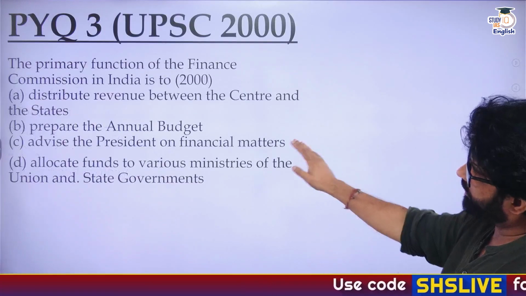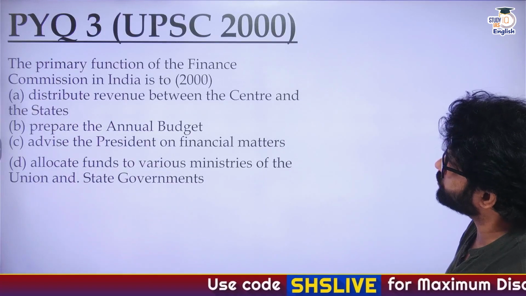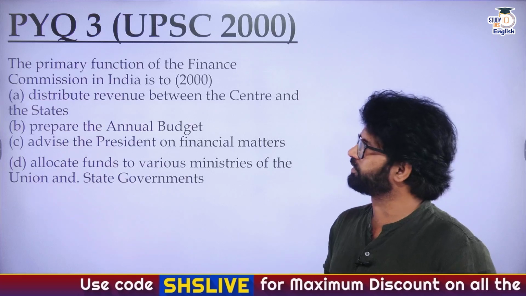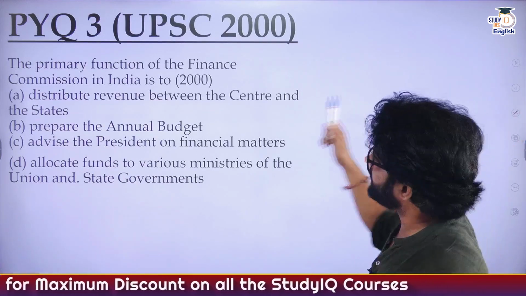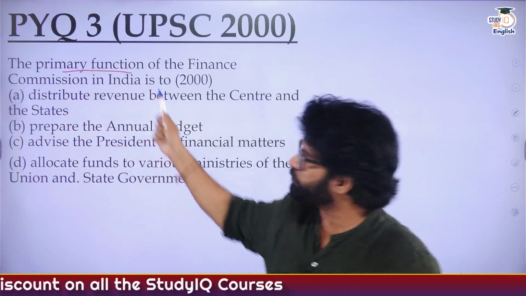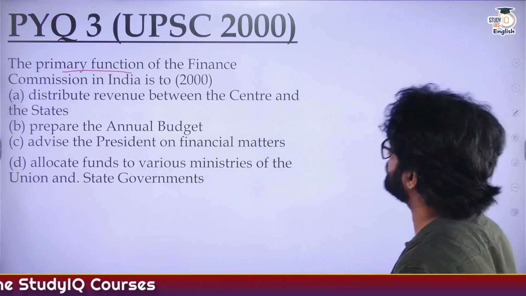Then you have PYQ3. It's a question which has been asked by UPSC in 2000. Choose the best possible option. They're asking the primary function. You may feel like there are multiple options which can be the answer. Then in that scenario, choose the best possible option.